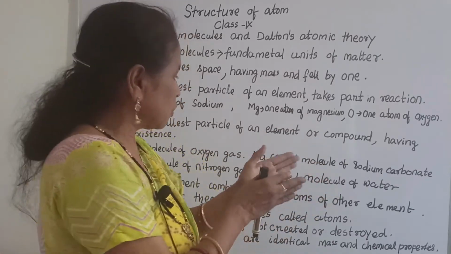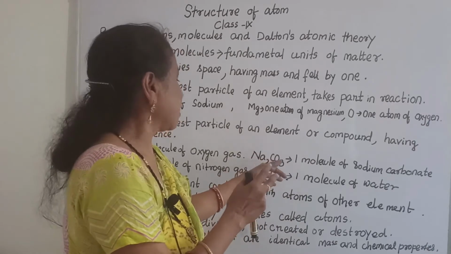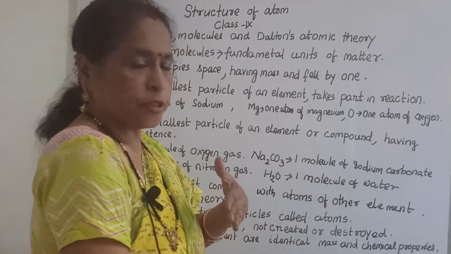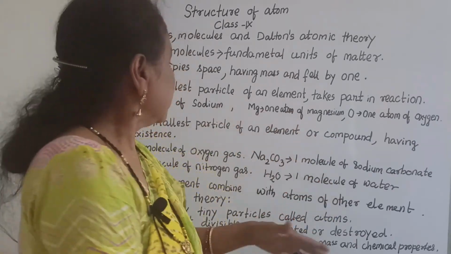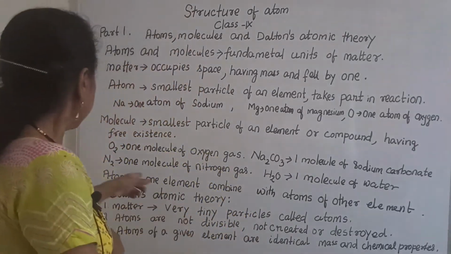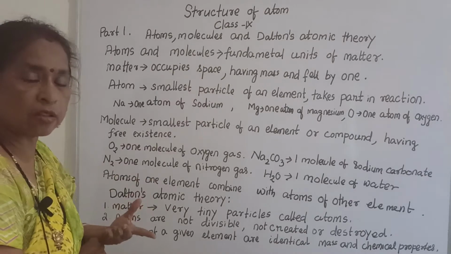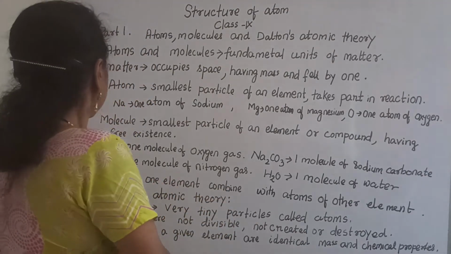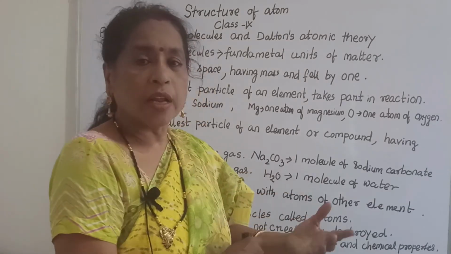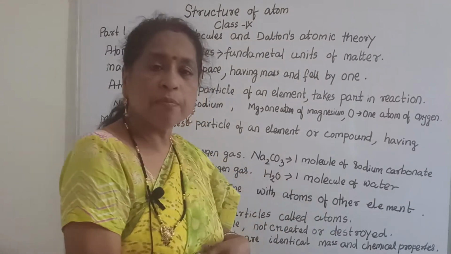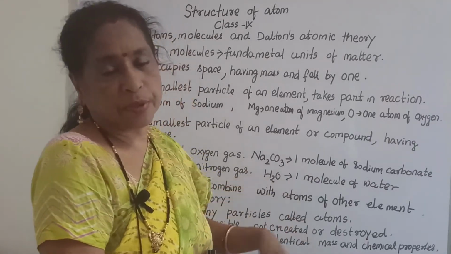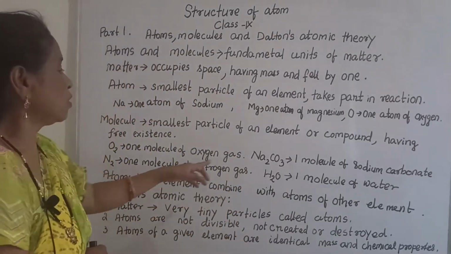Na2CO3 means there are so many atoms: sodium 2, carbon 1, oxygen 3. When all are combined in a proportion by weight, it gives one molecule of sodium carbonate. N2 is one molecule of nitrogen gas, N meaning nitrogen, and H2O is one molecule of water. Water is a compound whose formula is H2O, where two hydrogen and one oxygen are present.